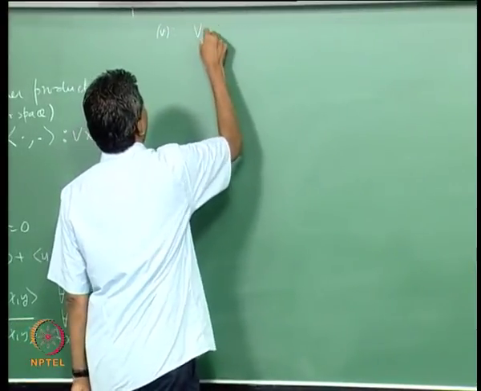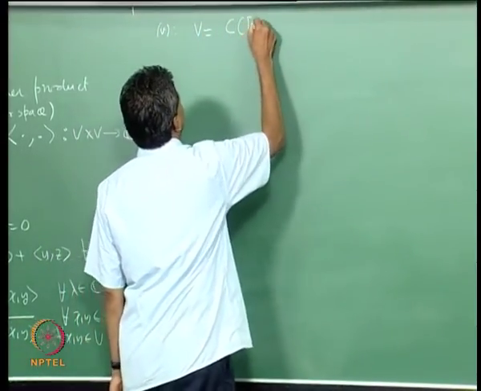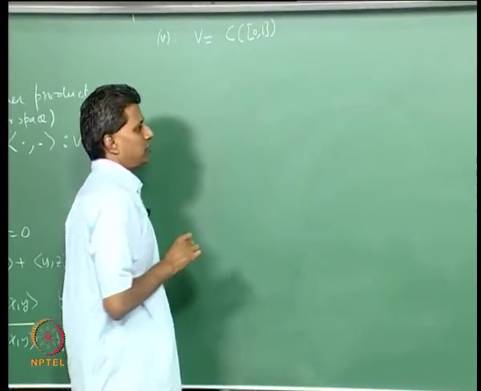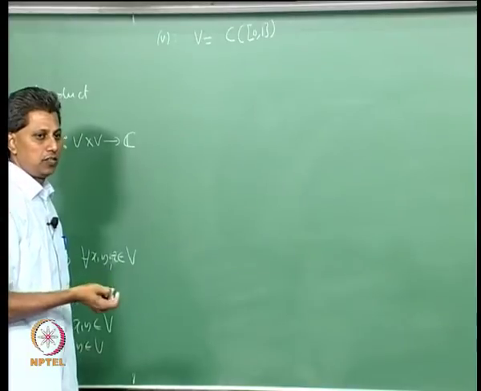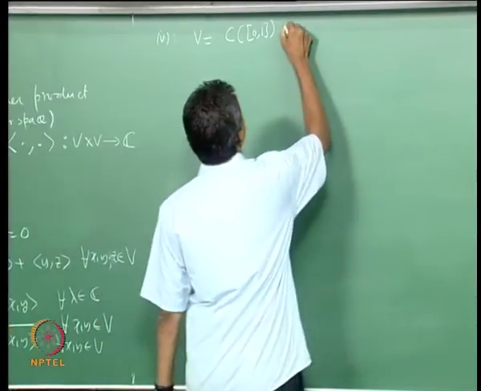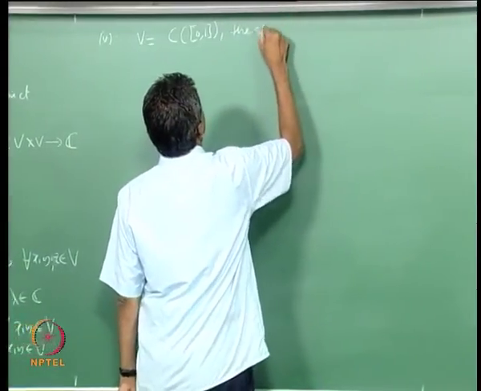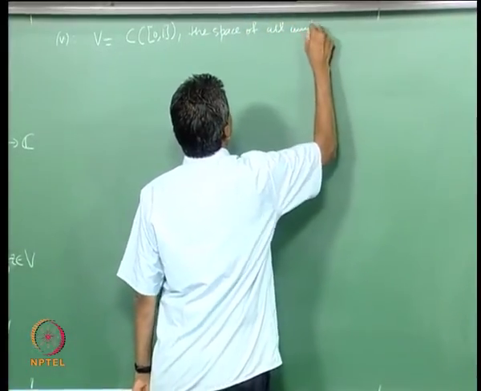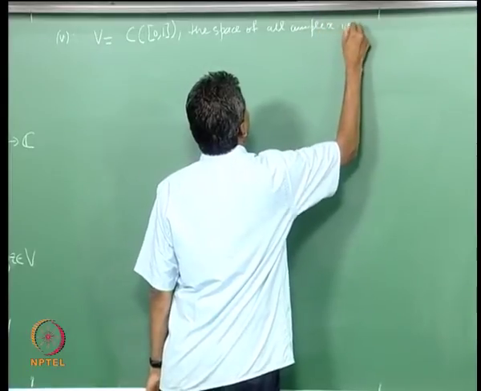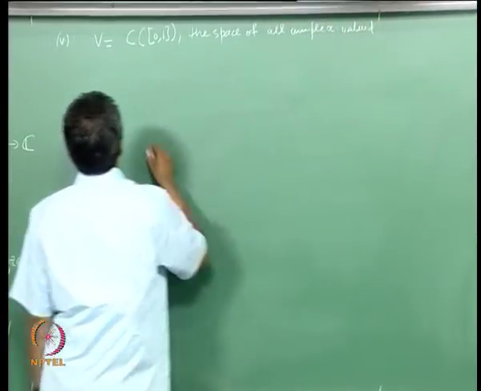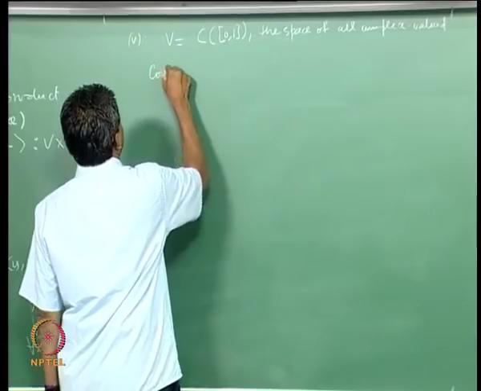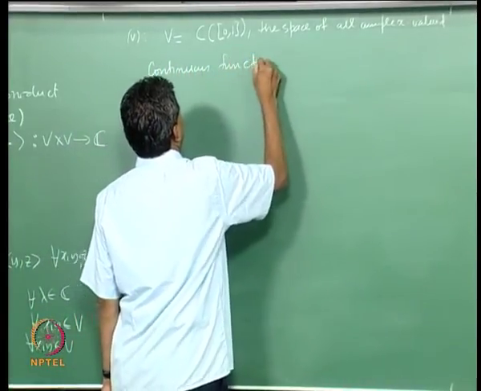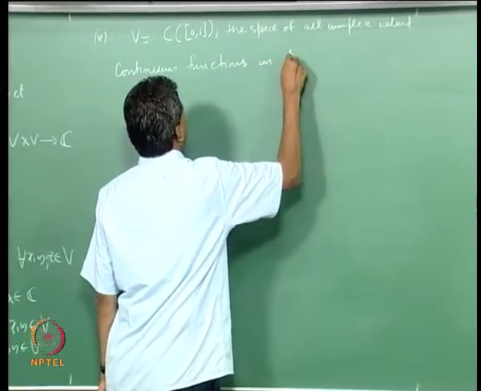Let us consider V as C[0,1], the space of complex valued continuous functions on the closed interval 0, 1. The vector space of all complex valued continuous functions on 0, 1.